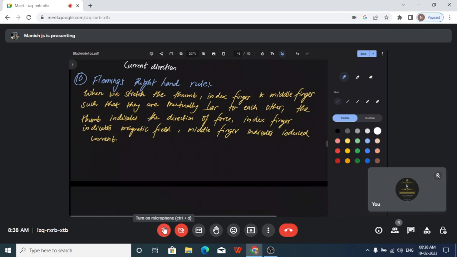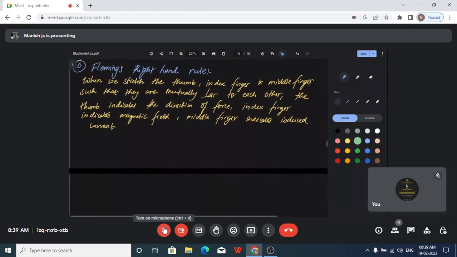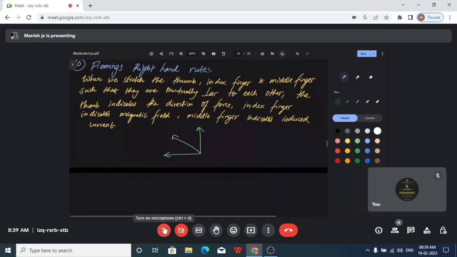So according to Fleming's right hand rule, when there is a rapid change in magnetic field with respect to the force being applied, then you can see that there is a current which is being produced or induced. That is the reason there is a current being produced. We are going to see all this in detail. It is just a basic idea, so I'm just giving you. Here, for Fleming's right hand rule, again we represent the diagram also. For this the diagram would look like this. So this is the thumb.